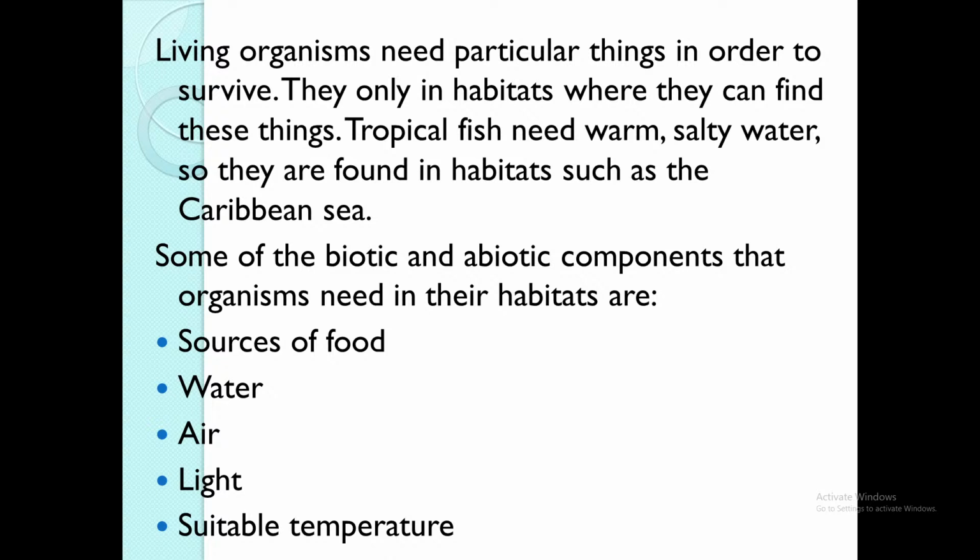Tropical fish need warm, salty water, so they are found in habitats such as the Caribbean Sea. Like the fish we call sea fish, they need water that is warm and water that is salty, so obviously you will find them there.